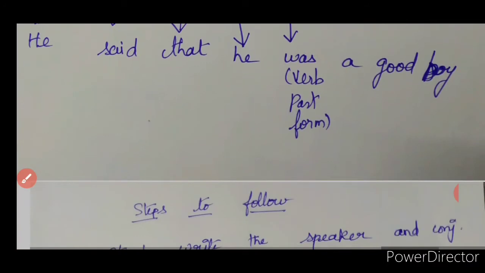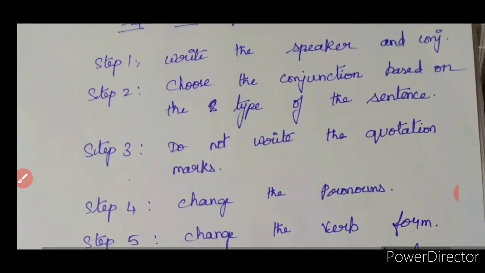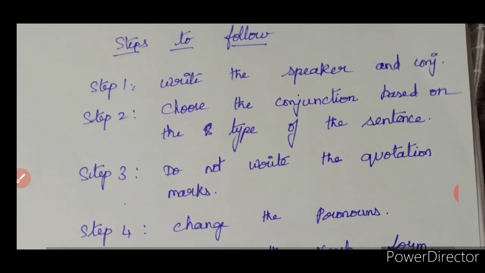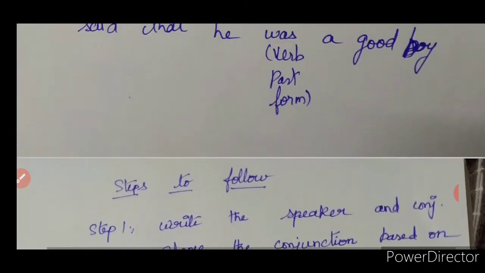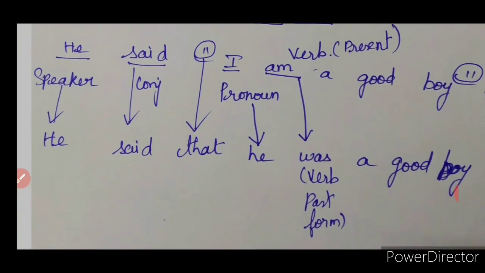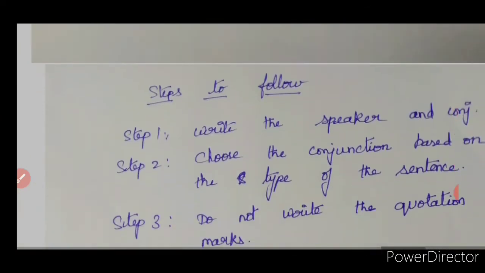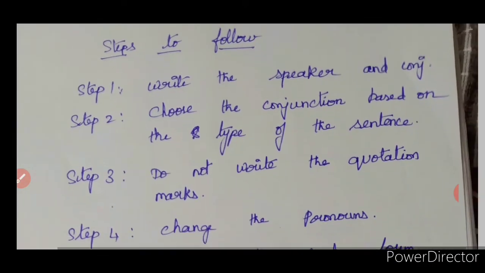Now we will proceed. Steps to follow. What are all the steps you should follow to make sure you are clearly converting, you are clearly reporting a direct speech? Step 1. Write the speaker and the conjunction. So the speaker and the conjunction will not change at all. It will be directly written. He will be he, said will be said.